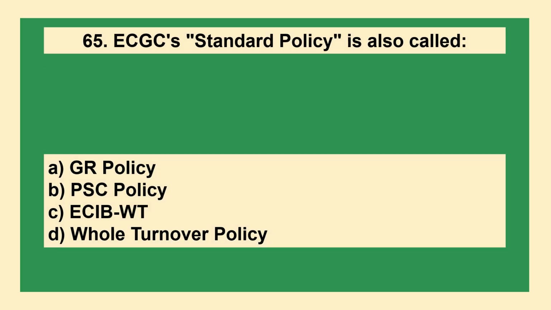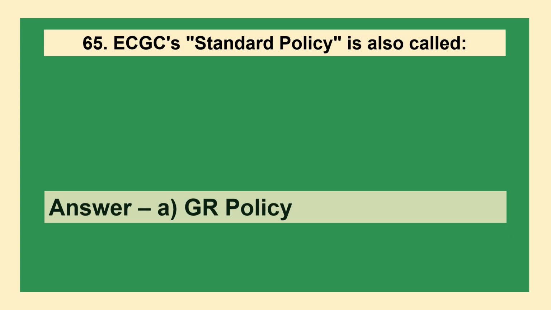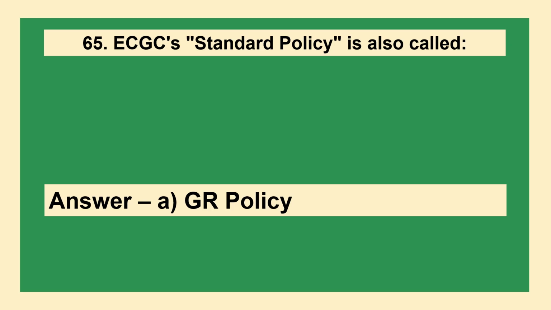The next question is, ECGC's standard policy is also called: option A, GR policy; option B, PSC policy; option C, ECIBWT; option D, whole turnover policy. The answer is option A, GR policy.